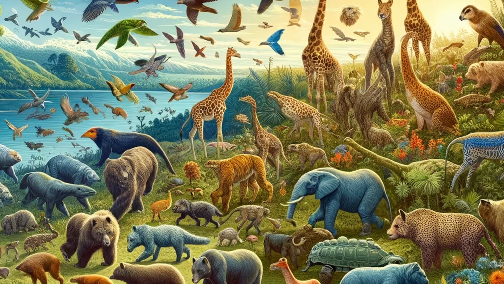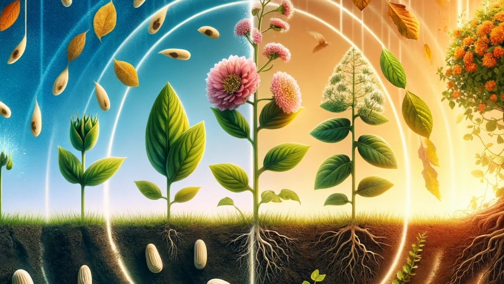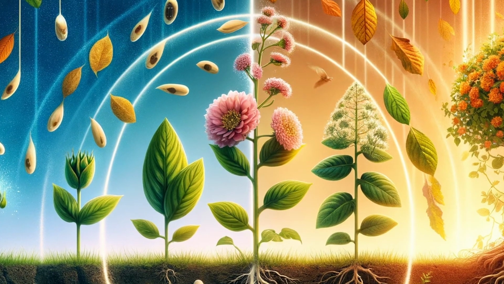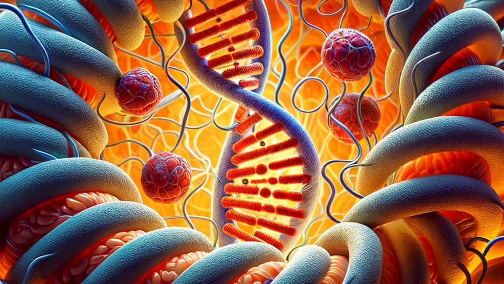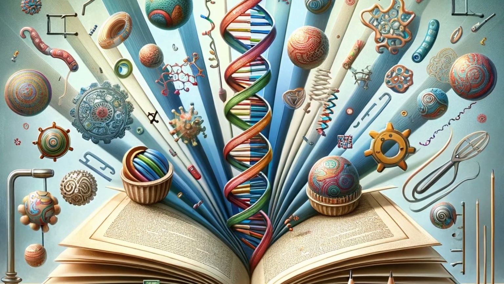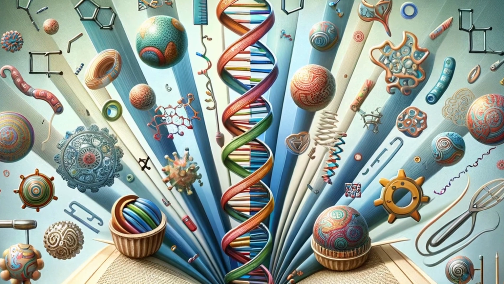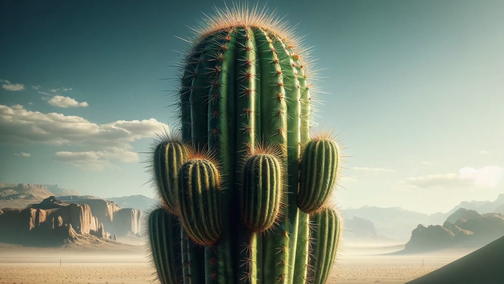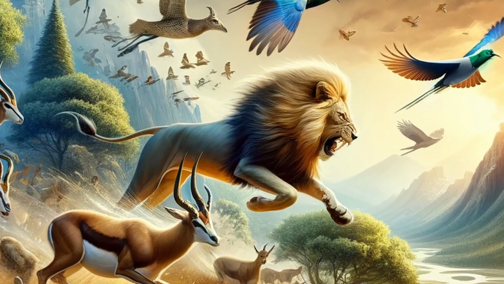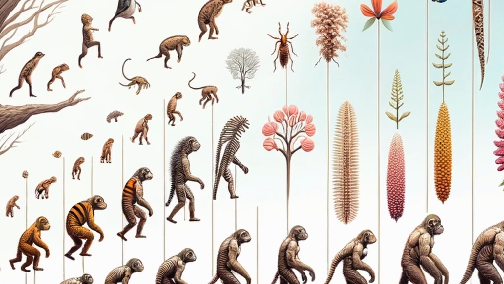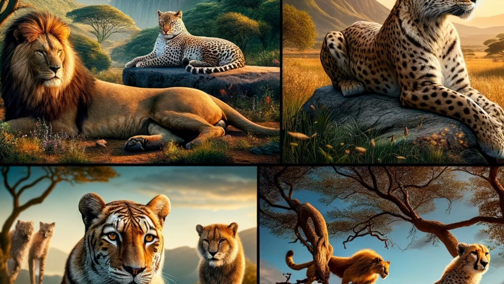Level 3. Teenager, age 12 to 15. Evolution is the process where species of animals and plants change over many generations. These changes come from random differences, called mutations, in their genes, which are like tiny instruction books inside every living thing. Some of these differences can be helpful, like making an animal faster or a plant better at finding water. The ones that are helpful usually survive and have babies, passing on these good traits. Over a lot of generations, these changes add up, and you can get a whole new type of animal or plant.